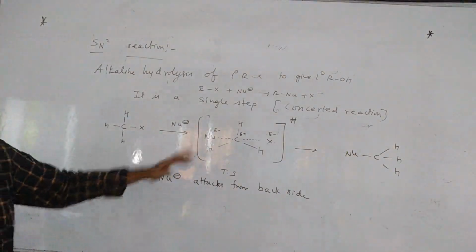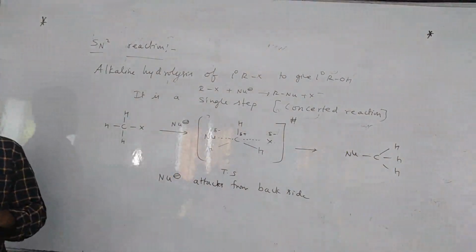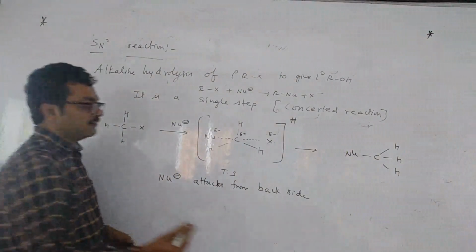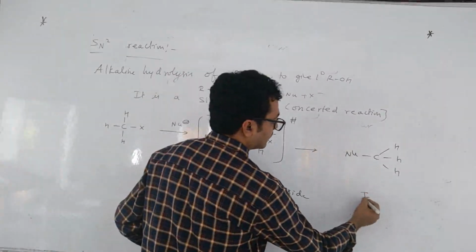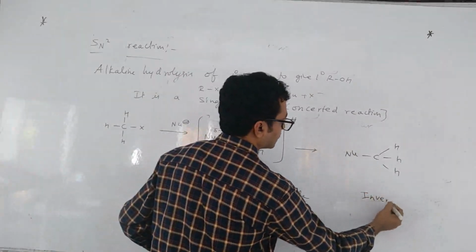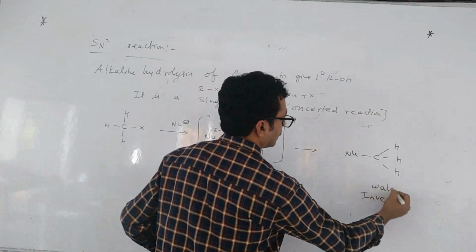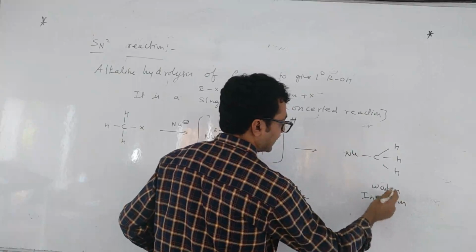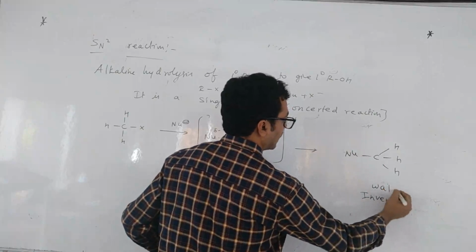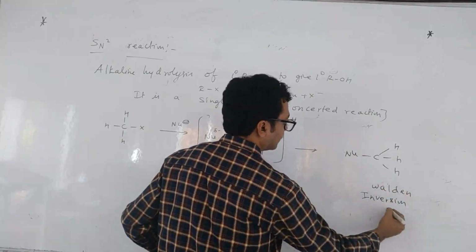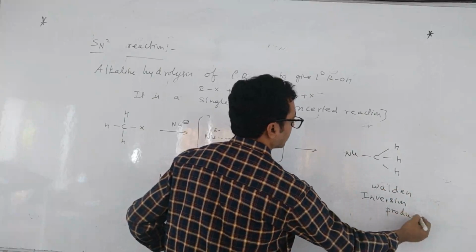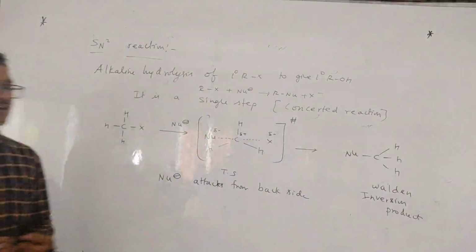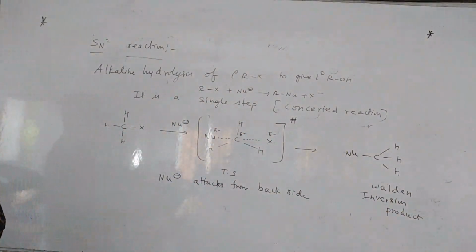Here exclusively backside attack takes place, and the configuration is inverted. Inversion of configuration comes. This is called the Walden inversion product, because Walden is the scientist who observed it. In SN1, both retention and inversion came, but here only the inverted product is formed.